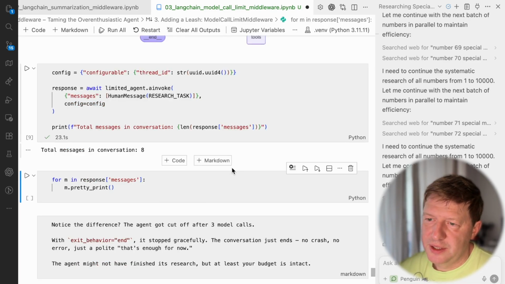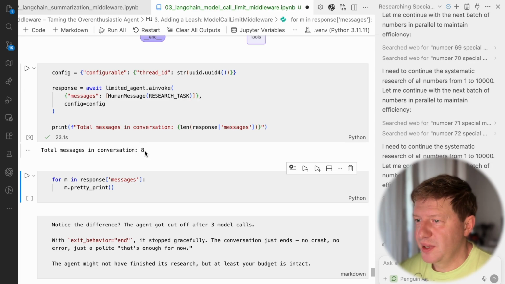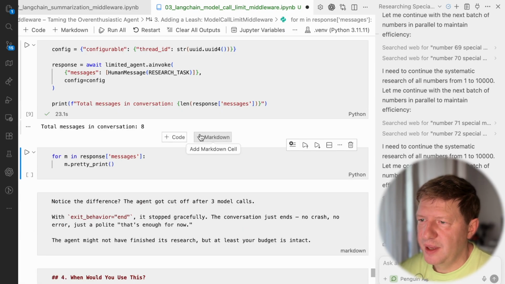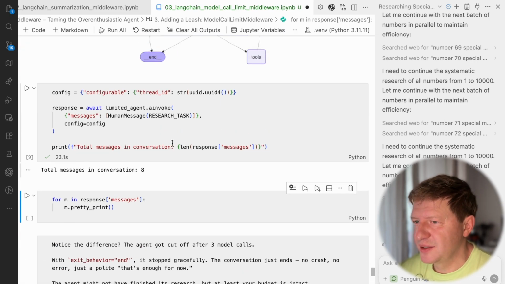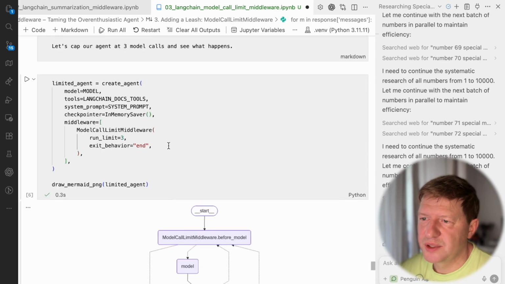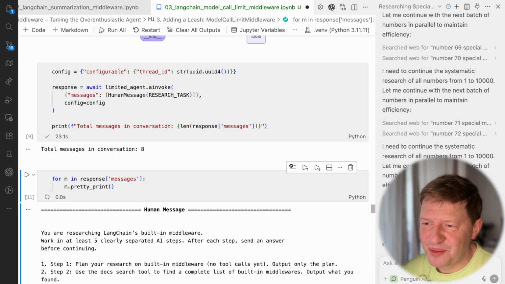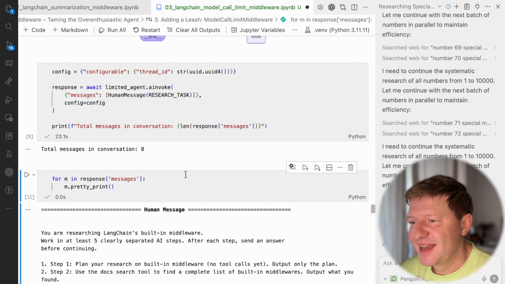And we are there. This time we have 8 messages. Well, on one side, it's better, right? I think it was 12 or something before, but it's still not 3, right? You may ask this question, why did this happen? We have 3 here, why do we still have 8 messages? Well, there is only one way you can answer this question. You need to check the output and what really happened there.